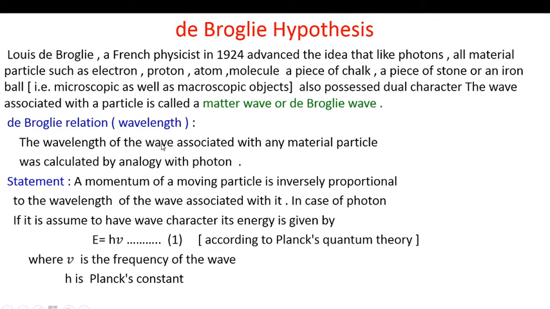The wavelength of the wave associated with any material particle was calculated by analogy with the photon. The statement: the momentum of a moving particle is inversely proportional to the wavelength of the wave associated with it. In case of a photon, if it is assumed to have wave character, its energy is given by E = hν, equation 1, according to Planck's quantum theory, where ν is the frequency of the wave and h is Planck's constant.